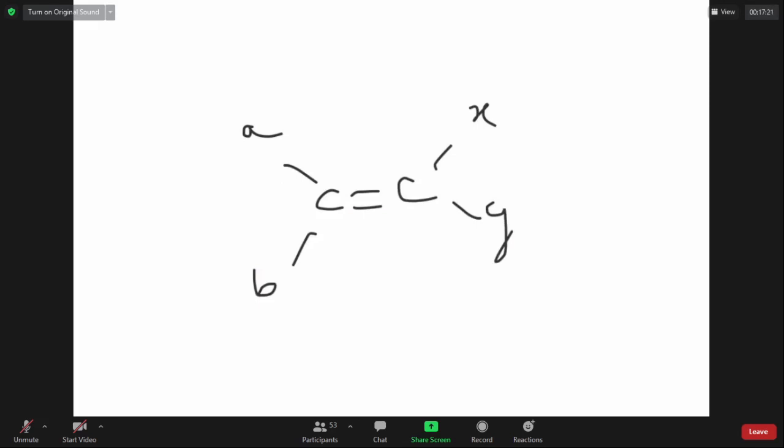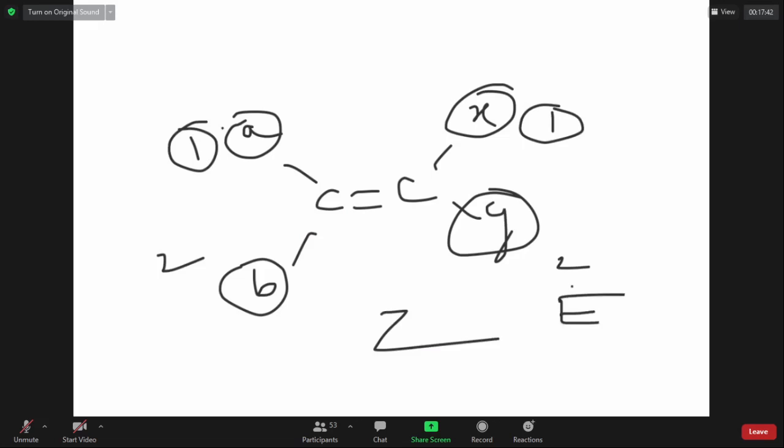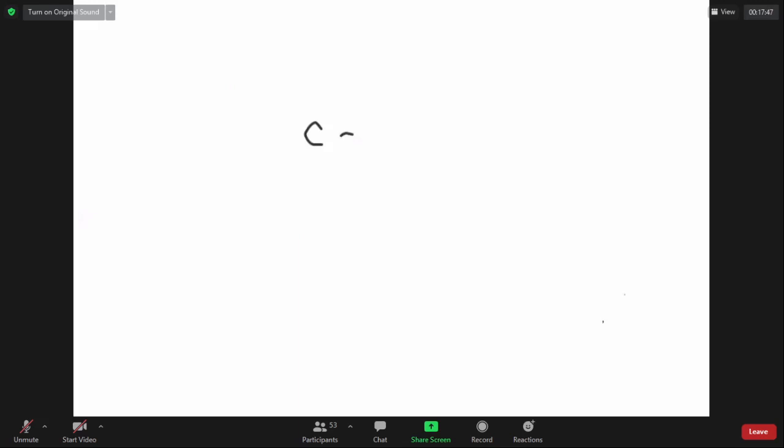Because in A, B, I decide which has high priority based on which atom has the higher atomic number. In X, Y also, I decide the priority based on which has the higher atomic number. If both high atomic number groups are on the same side, it is called Z isomer. If high priority groups are on opposite sides, it is called E isomer. So geometrical isomerism is possible in compounds of type CAB double bond CAB or CAB double bond CXY.